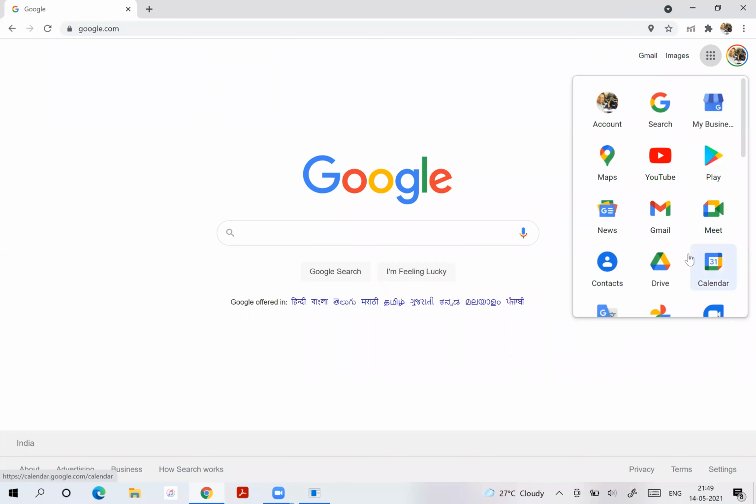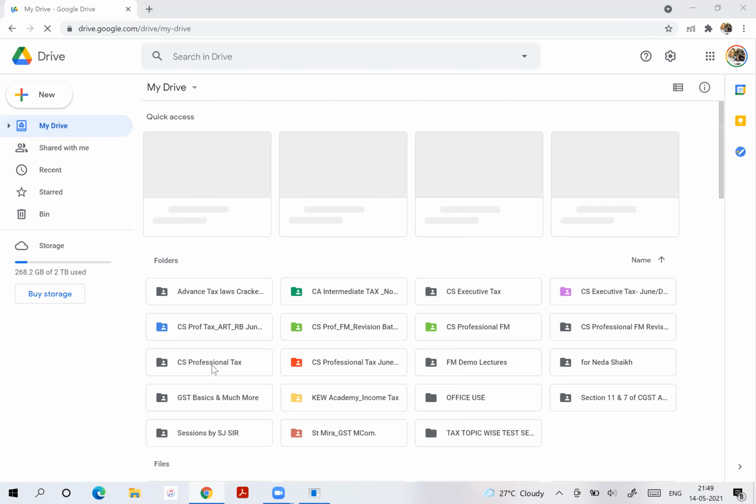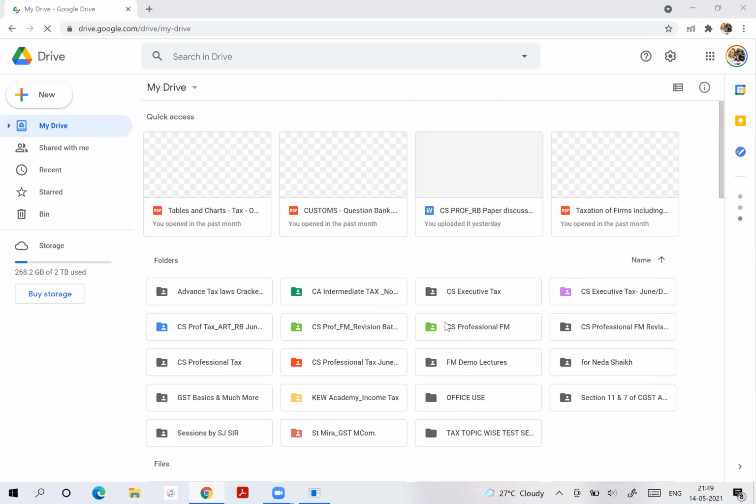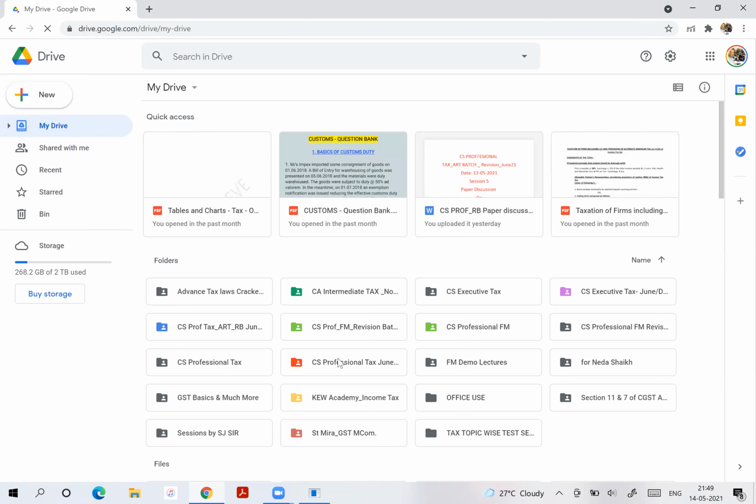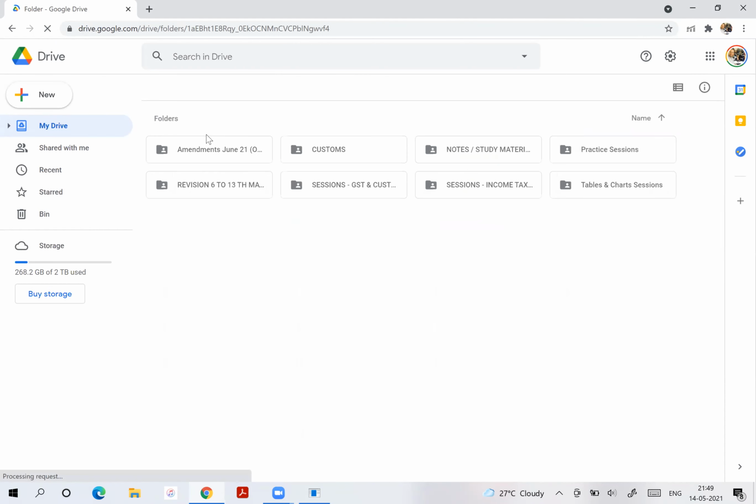Where is the drive? In the drive, you will be having access to this folder. No, wait. This is the main batch.